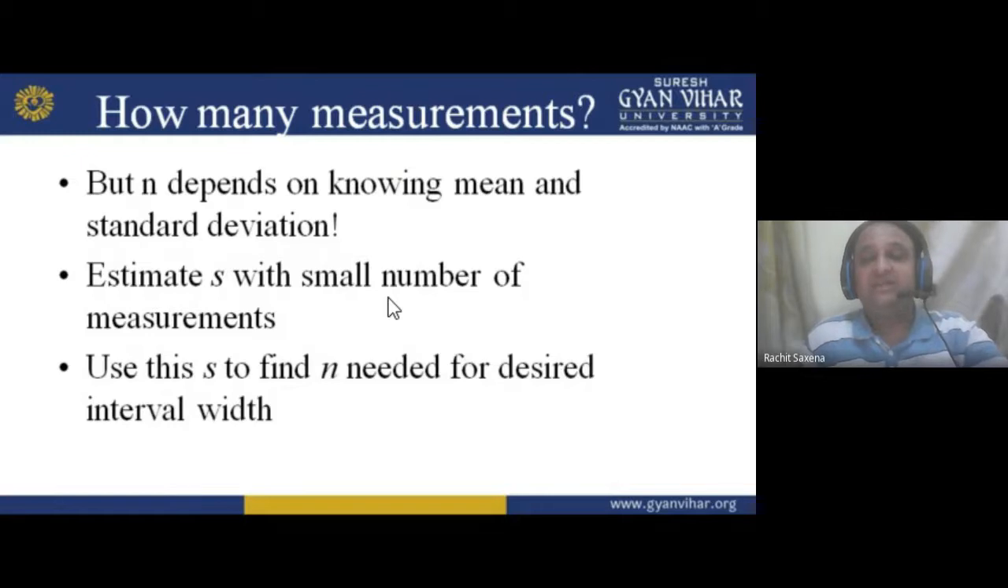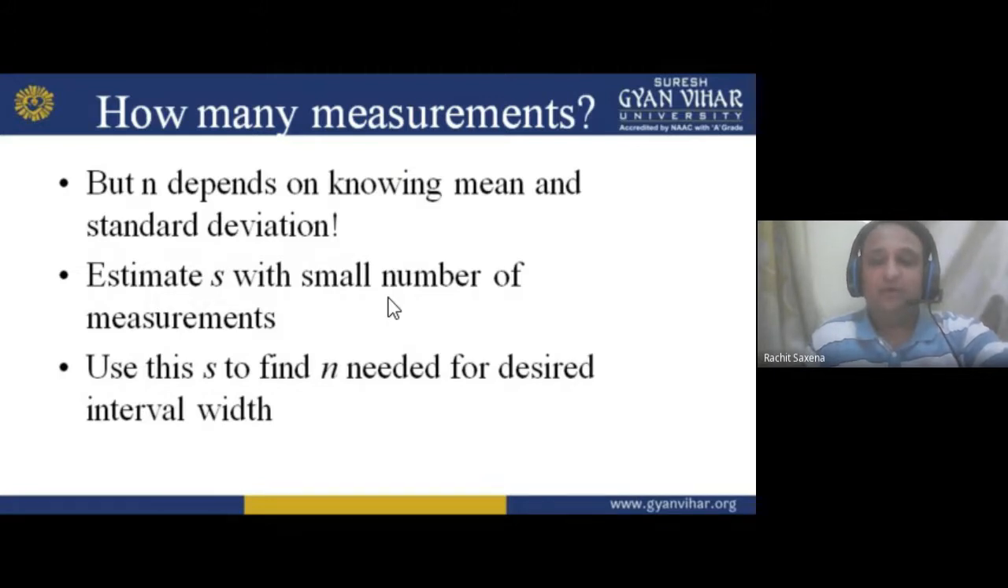That is why mean and standard deviation are very necessary in this. So it depends on knowing mean and standard deviation. Now estimate S with a small number of measurements. Now use this S to find N, the N needed for the desired interval width. We can use this thing.